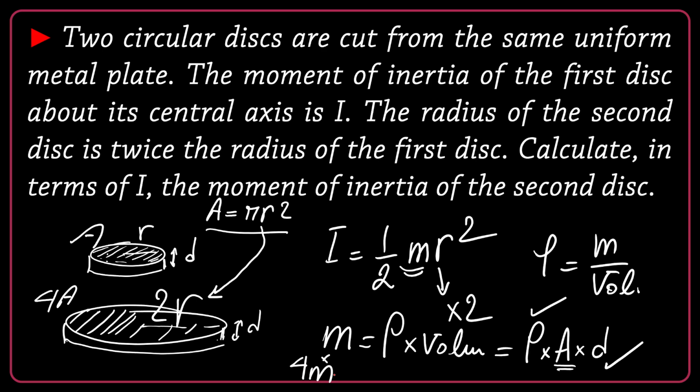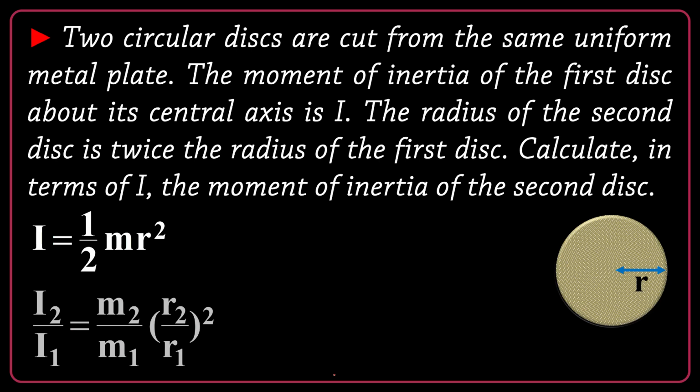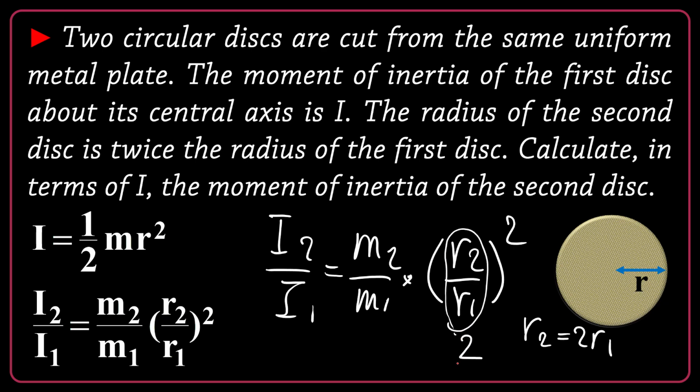Good. In this way, I got the point. For this disk, I is a half of mr square. So I write it like I2 over I1 is M2 over M1 times R2 over R1 to the power of 2. I know R2 is 2R1, so this is 2 and it's raised to the power of 2 is 4. About the mass, I told you mass is rho AD.